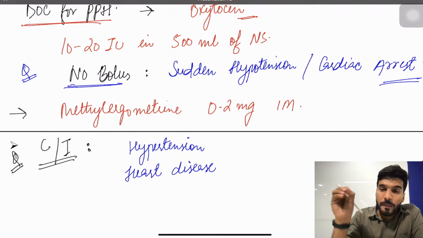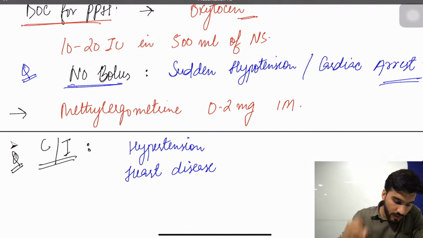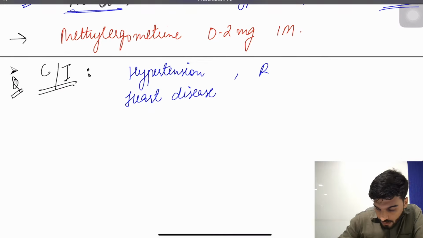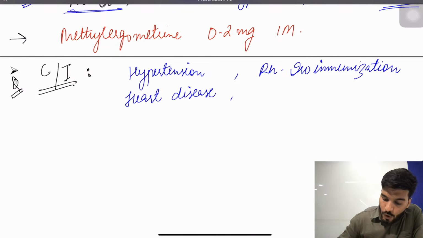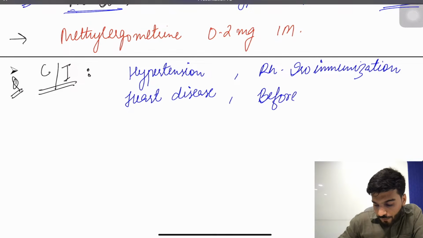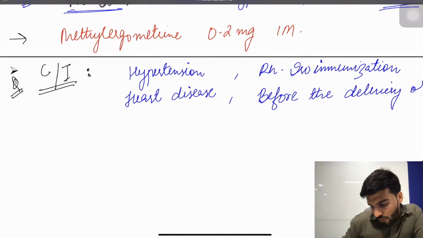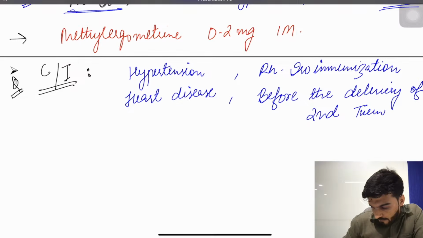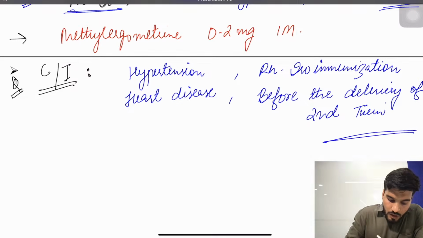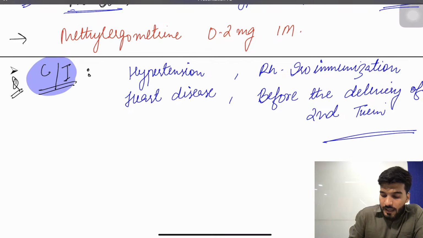Your answer is methergin or methyl ergometrin. Also, a patient with RH isoimmunization or RH incompatibility, RH negative pregnancy, or before the delivery of the second twin. Is that clear? These are the contraindications of methyl ergometrin.